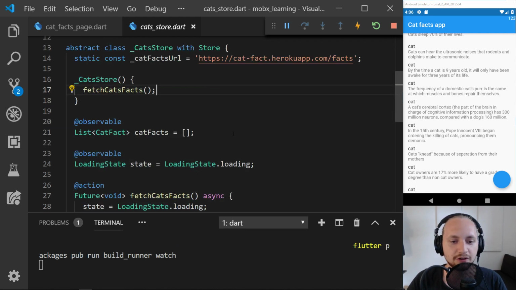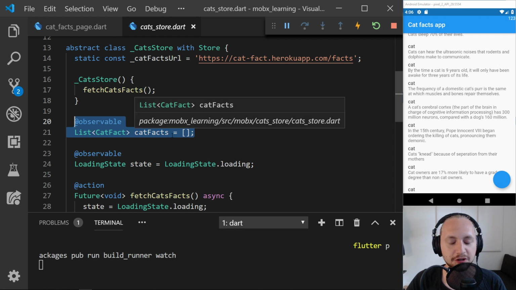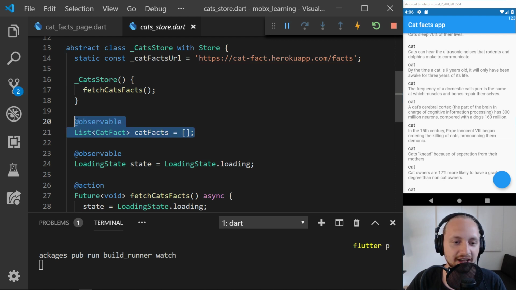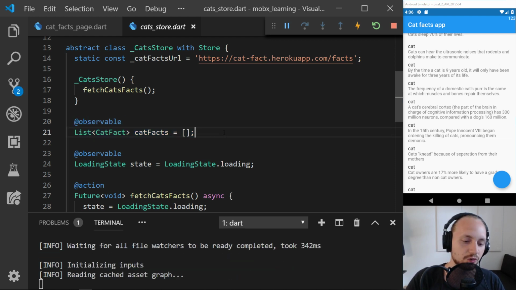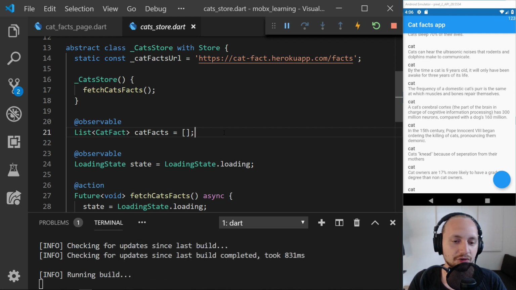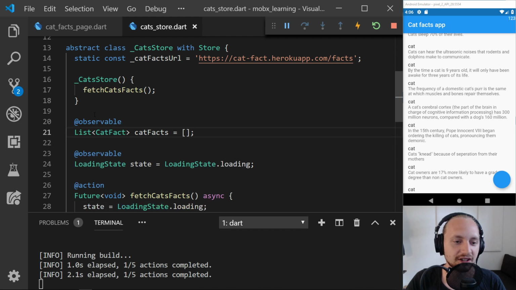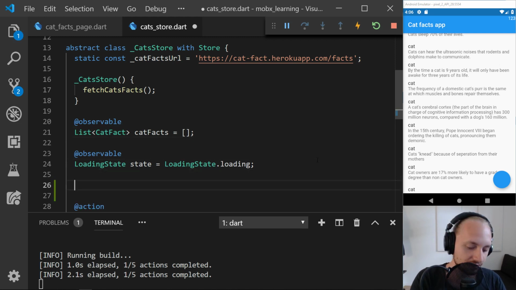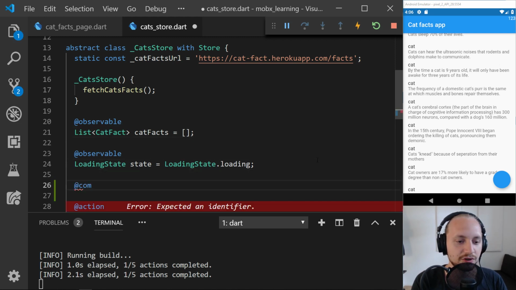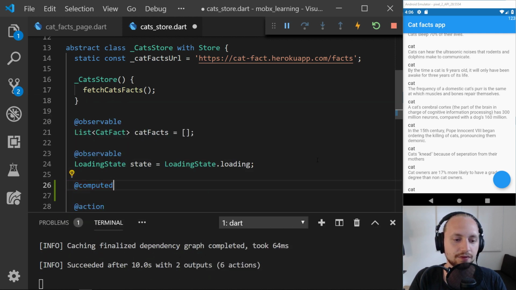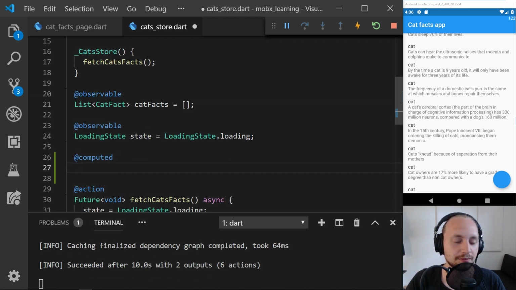So what I'm thinking of here is that we have this observable with the length of the number of cat facts we have. So if I remember correctly, they have observables, but they also have a computed. So we can take the computed, and with computed we're simply creating a getter, and this getter will be a representation of, in this example, the amount of facts that we have.